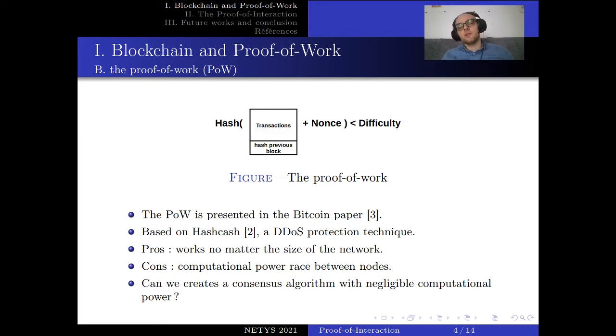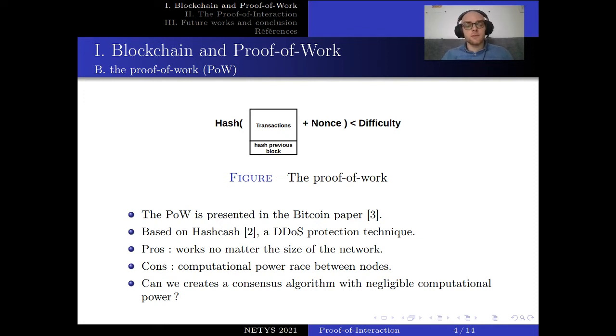So the advantage of this consensus algorithm is that it scales really well with the size of the network, because you just have to readjust the difficulty, but also nodes can come and go as they want during the consensus, because the nodes are locally computing every possibility for the nonce. So they do not interact with the rest of the network. But the problem is that this consensus algorithm is a race to computational power between nodes, because having a better computational power than the other nodes means that you will try more possibilities, and there will be more chance for you to be selected as the leader.